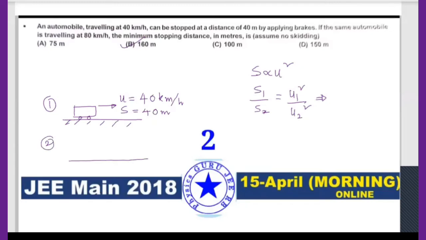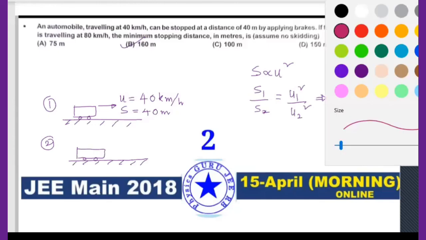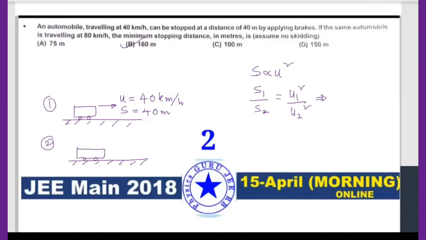So when I take second day here, this automobile is moving with velocity, let me take u equal to 80 kilometers per hour. And what is the minimum stopping distance? So what is s equal to, how much? This is the question, right? Is it clear, this one?